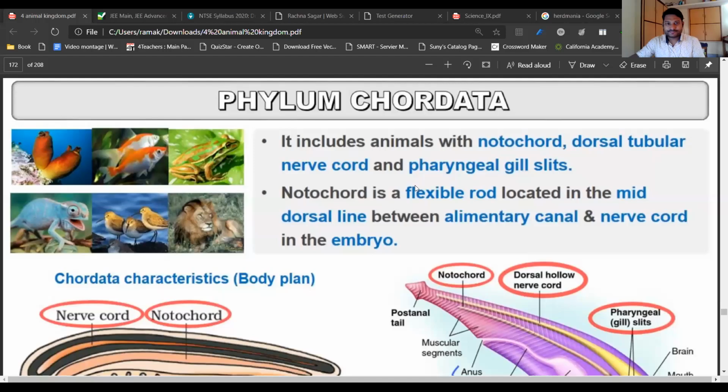So in other words, if an organism exhibits the notochord in the dorsal area, maybe in the anterior region or the entire body, and if it exhibits it at any point of its life cycle, at an earlier phase or at a later phase, larval stage or adult stage, it will be considered a chordate. So with that being said, let's start. I will just share the screen with you and then we'll talk about it.